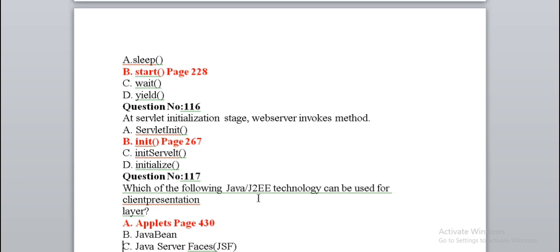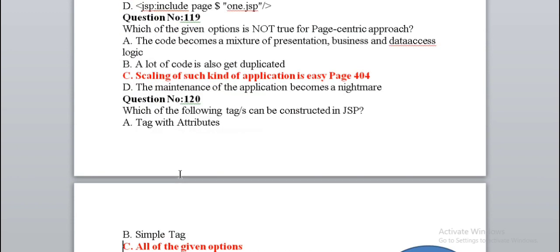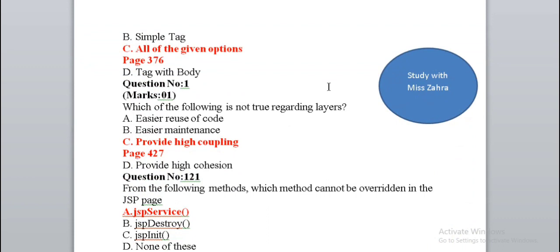Which of the following Java technologies can be used for client presentation applets? The correct way to define the JSP include action element is right option A. Which of the following options is not true about the page centric approach? Scaling of such kind of application is easy. Which of the following is not true regarding layers? Provide high coupling.